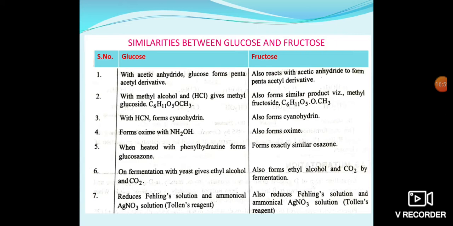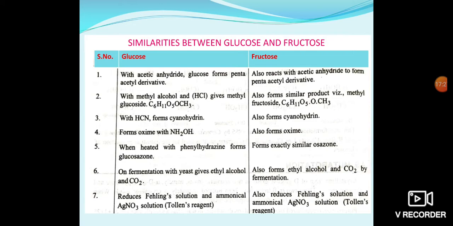Then the fifth one: when glucose is heated with phenylhydrazine it forms glucosazone. Here exactly the same, an osazone is formed. Then the sixth reaction: fermentation with yeast gives ethyl alcohol and carbon dioxide. Fructose also gives ethyl alcohol and carbon dioxide by fermentation.